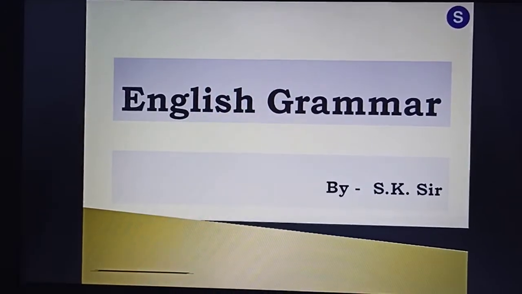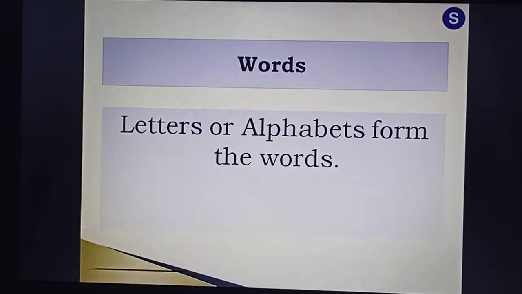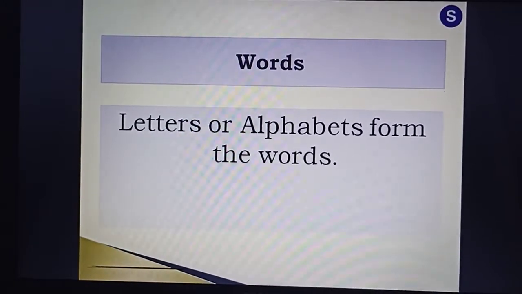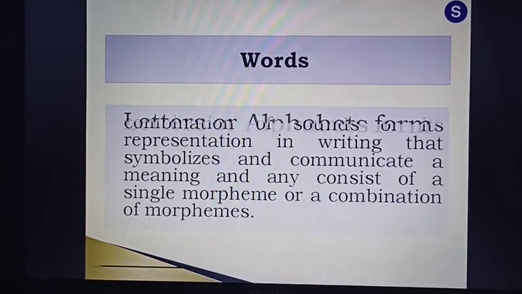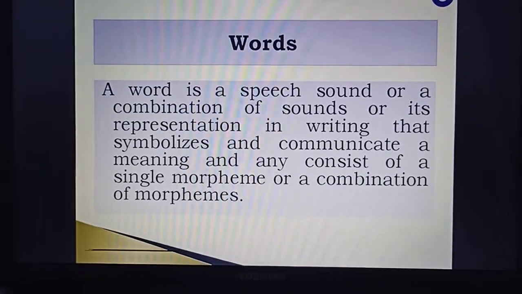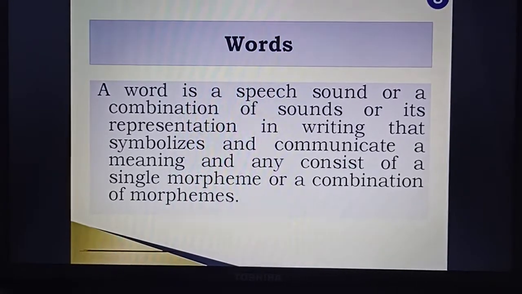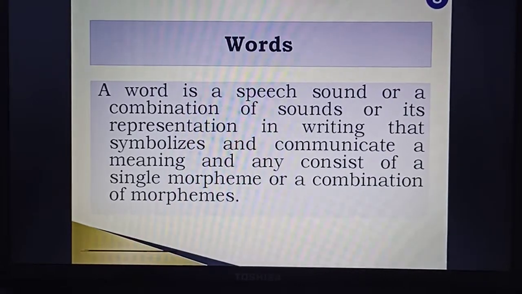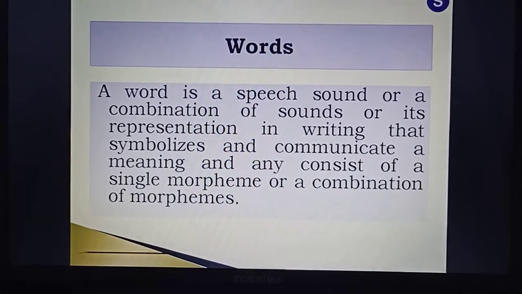In today's lecture we are going to cover the topic of compound words. First of all, let's have a definition of words. What is the definition of a word? Letters or alphabets form the words. We have one more definition. A word is a speech sound or a combination of sounds, or its representation in writing, that symbolizes and communicates a meaning, and may consist of a single morpheme or a combination of morphemes.